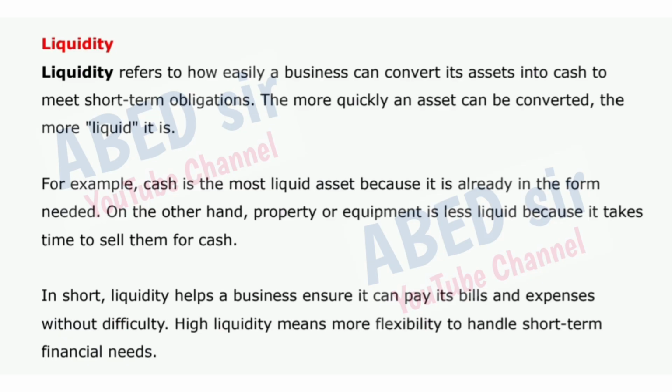On the other hand, property or equipment is less liquid because it takes time to sell them for cash. In short, liquidity helps a business ensure it can pay its bills and expenses without difficulty. High liquidity means more flexibility to handle short-term financial needs.